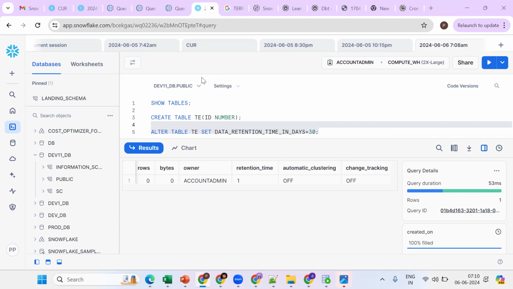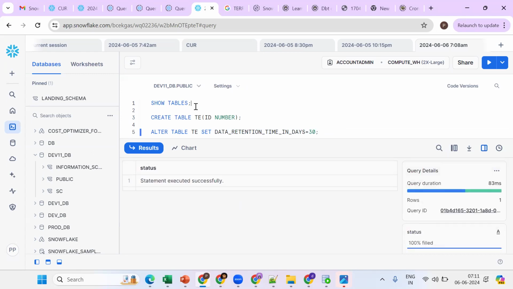Suppose I am changing the retention time from 1 to 30. What exactly will happen? For a permanent table, the changes, we are asking Snowflake to store for 30 days. So we can access the same query for up to 30 days.